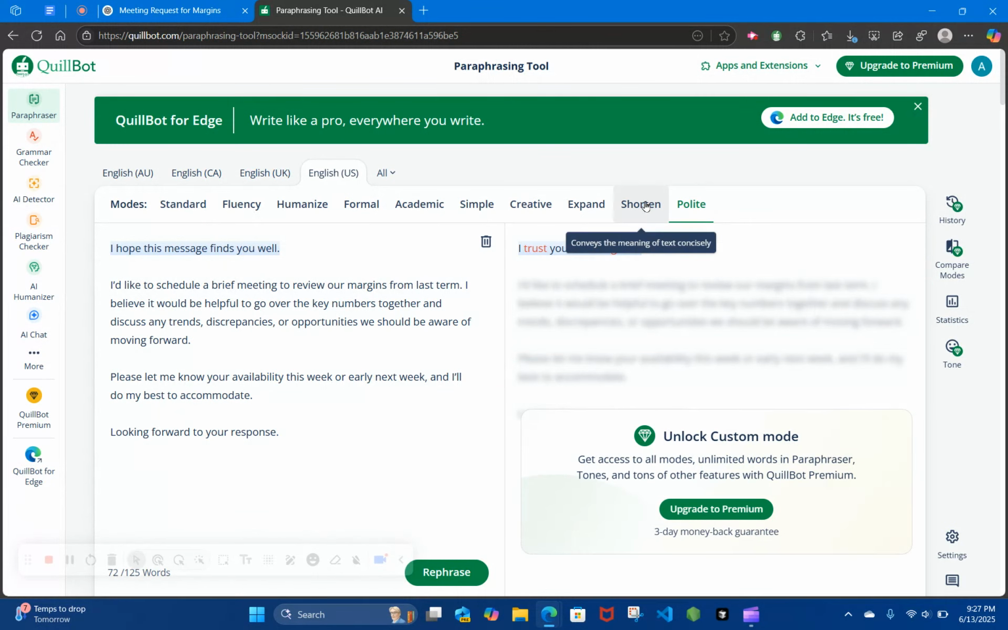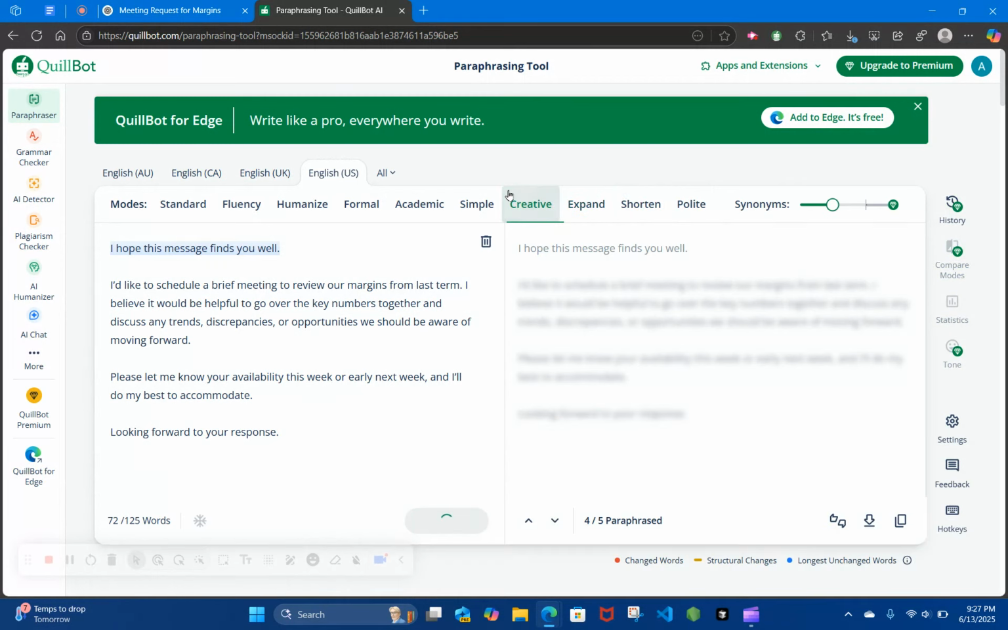And if you really want to make it good, you can upgrade to premium and you can get modes like polite, shorten, expand, creative, simple, academic, formal. And it's really not that expensive at all.